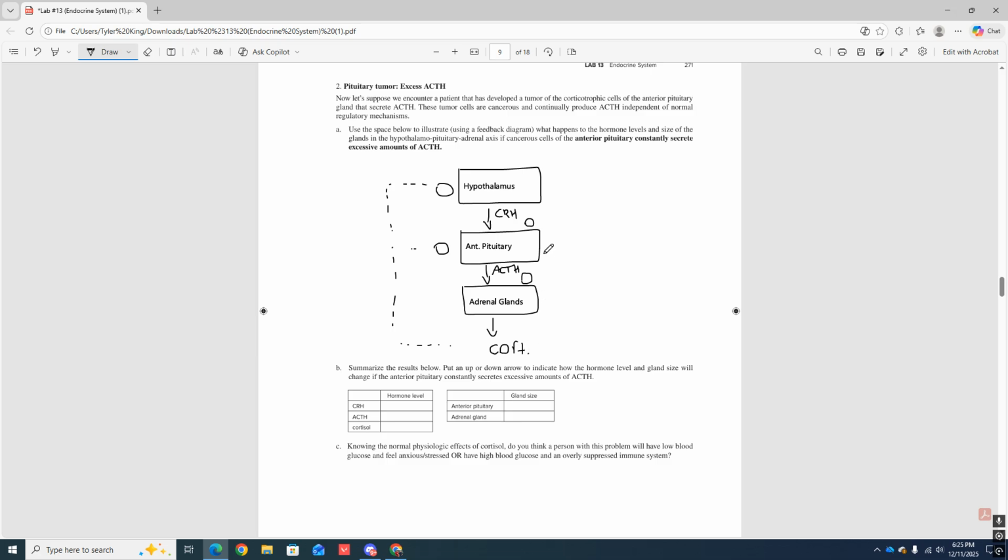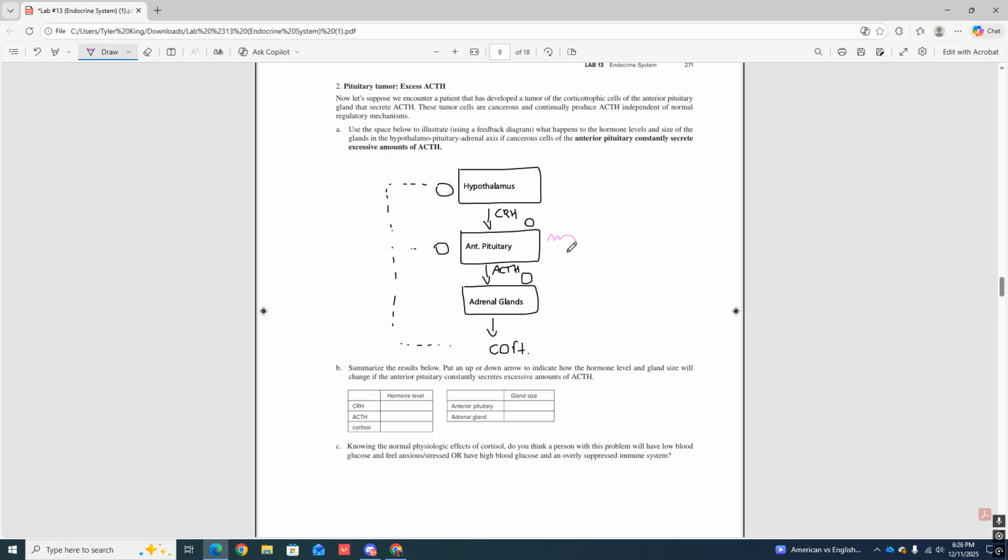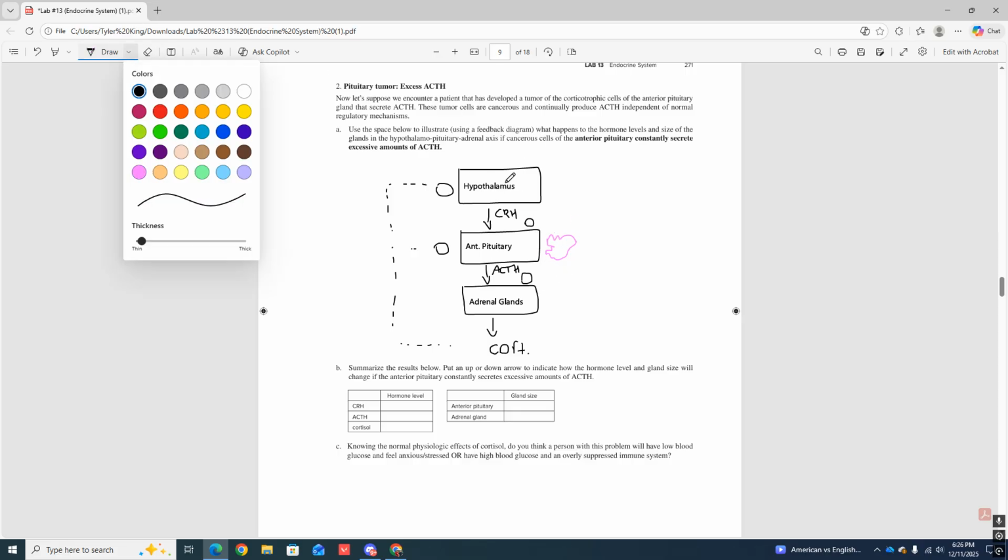All right, so what is the problem? The problem lies with a tumor on the anterior pituitary constantly secreting ACTH. So let's draw a little tumor. What color should I make the tumor, Sid? Pink. Pink tumor. Draw this thing in a really weird shape because tumors look really weird. Tumor here, constantly secreting ACTH, excessive amounts of it.